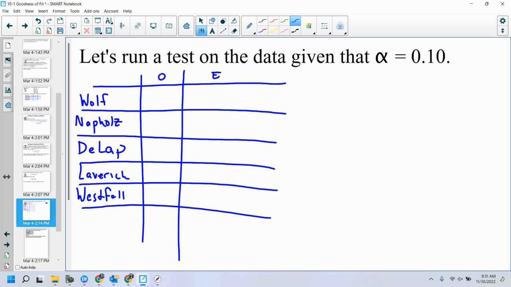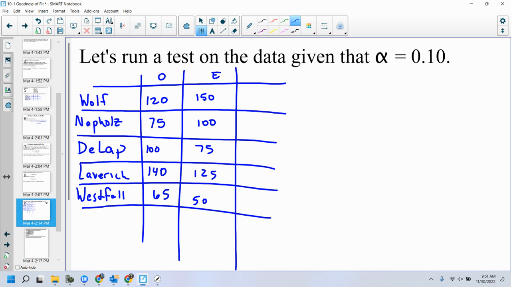I observed 100, and this is just copying off the previous slides: 100 for Wolf, 75 for Napholtz, 100 for Delap, 140 for me, and 65 for Westfall. I expected, using that percentage applied to 500: 150, 100, 75, 125, and 50.